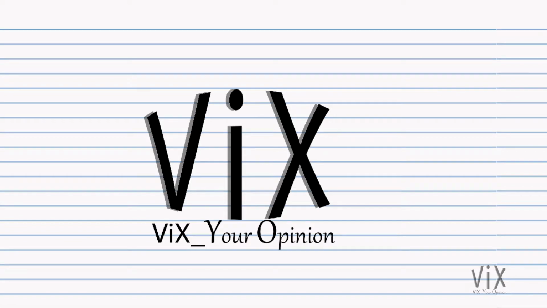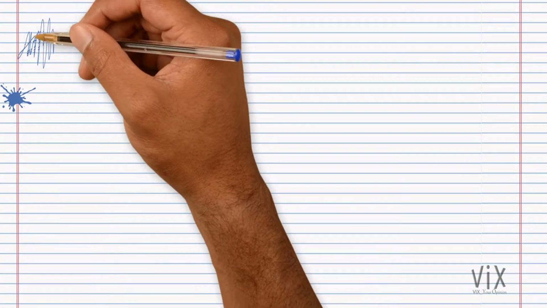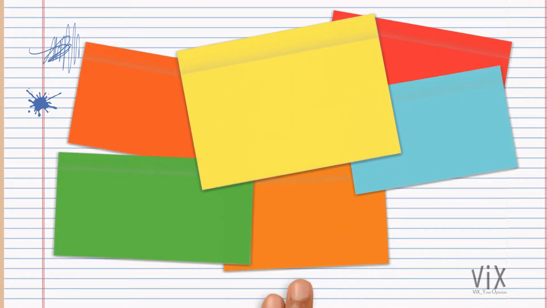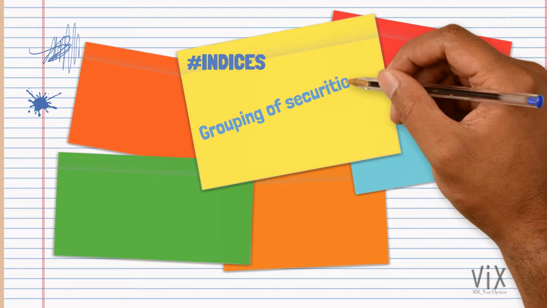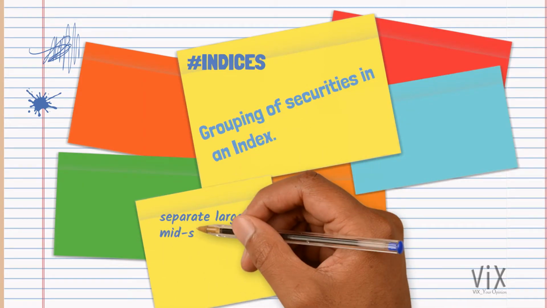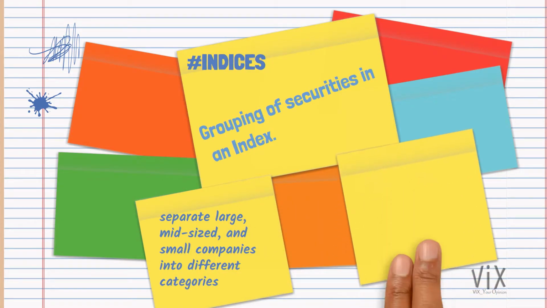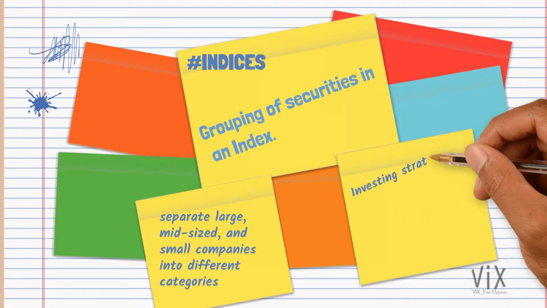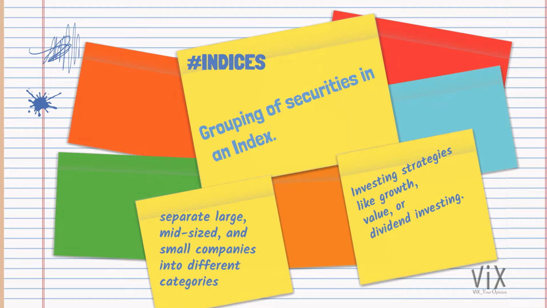Now let's take a look at how grouping of securities can be done for indices. Talking on grouping of securities in an index, you can find indices that reflect the performance of stock in a certain country or that do business in a given sector of the economy. Some indices separate large, mid-sized and small companies into different categories. Others use investing strategies like growth, value or dividend investing into a select component of stocks. Pretty much any type of stock you might be interested in, there is an index for that.